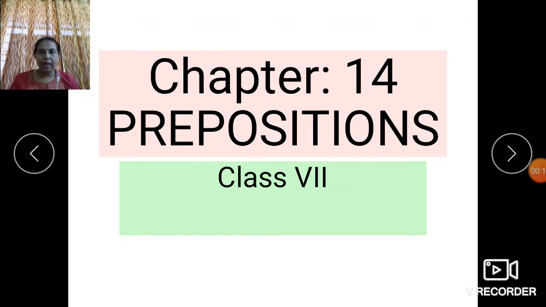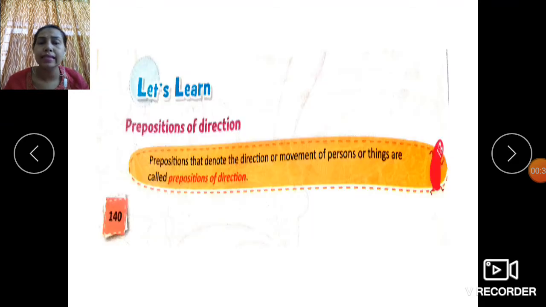Just a short recap of what we did in our previous class, children. We have learned how prepositions are words placed before nouns or pronouns and how they connect them to the other parts of the sentences. We have learned about two types of prepositions, that is prepositions of time and prepositions of place and position. We will learn about prepositions of direction today. Let's get started. What is a preposition of direction, children?